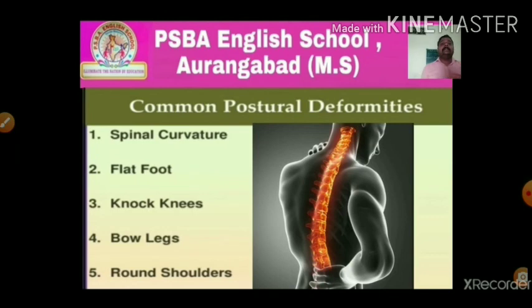Next, we saw the common postural deformities in the last lecture: spinal curvature, flat foot, knock knees, bow legs, and round shoulder. Correct? Now, this is a short review of the whole lesson. Yes, if you have any doubt, you can ask.